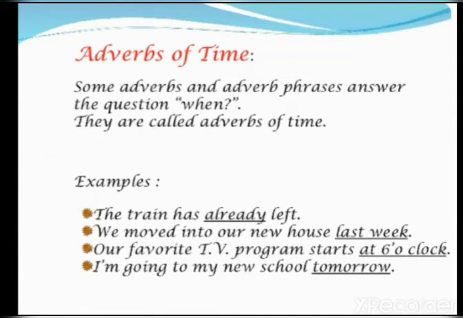Already. We moved into a new house last week. When? Last week. Our favorite TV program starts at 6 o'clock. When? 6 o'clock. I am going to my new school tomorrow. When? Tomorrow.